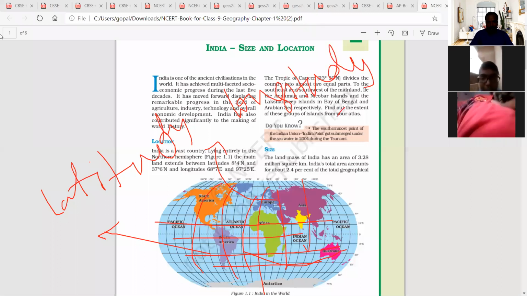Okay, now see here, on which latitude and longitude India is located. So see here. So okay. So charging. So just wait.